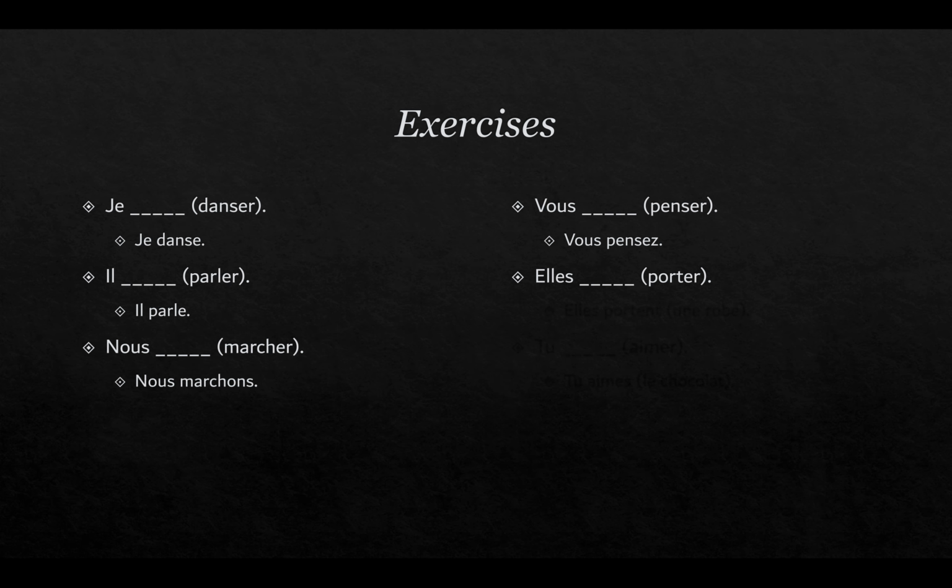Elle porte, 1, 2, 3. Elle porte une robe. For instance, you do have to have an object. You can't just say she wears. Tu aimes, 1, 2, 3. Tu aimes. Tu aimes le chocolat. I guess you could be very philosophical and existential and say you love, but normally you have an object.